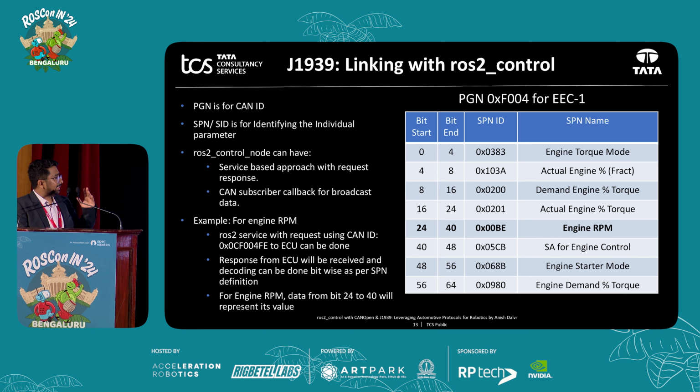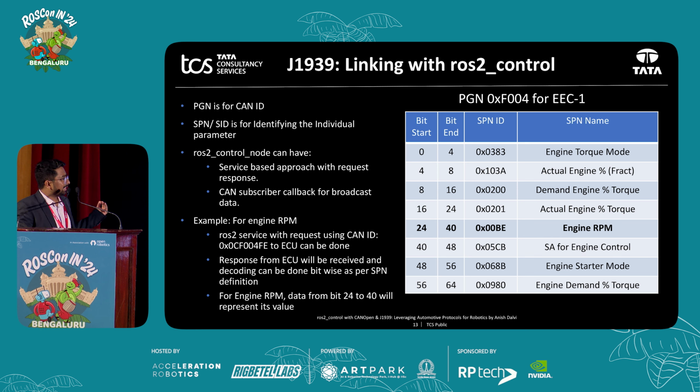Take this as an example. This is from the DBC file of Electronic Engine Controller 1, and the PGN ID is hex F004. You can see it's 8-byte data, 64 bits of data. Let's say your ROS2 hardware interface needs the RPM of the engine. You're going to look for the SPN ID hex 00BE, which corresponds to engine RPM.